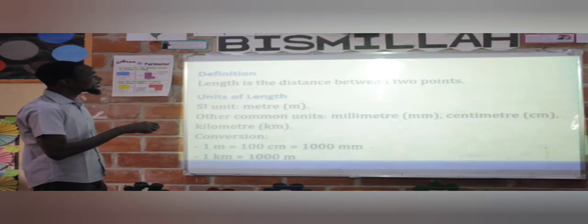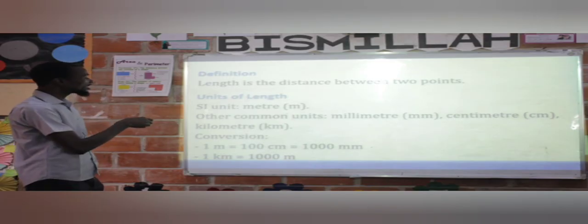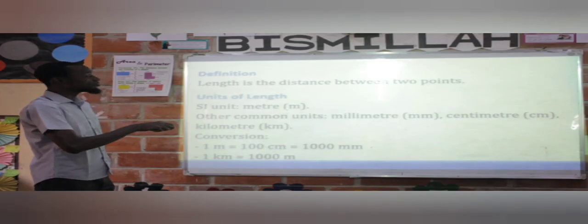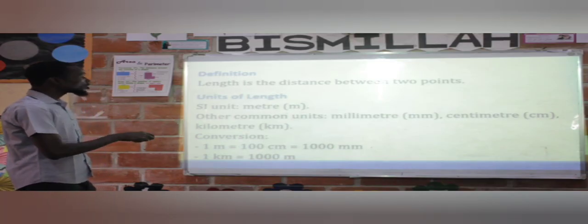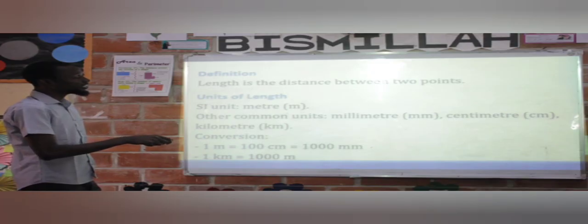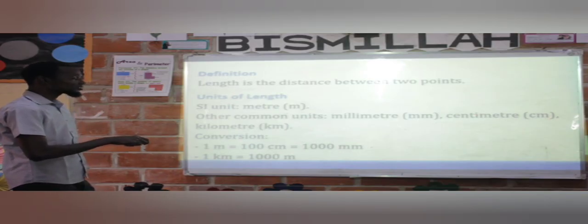Length is the distance between two points. What's the unit for length? The SI unit for length is measured in meters, in brackets, m. m signifies meters. Other common units, we have millimeters, which is mm. We have centimeter, which is cm. We have kilometer, which is km.